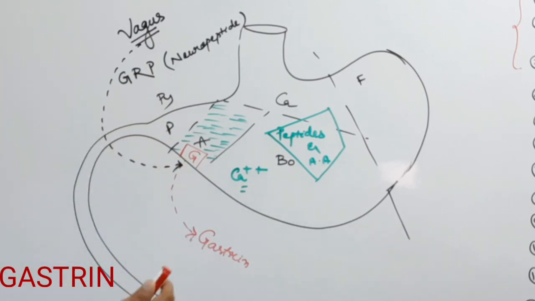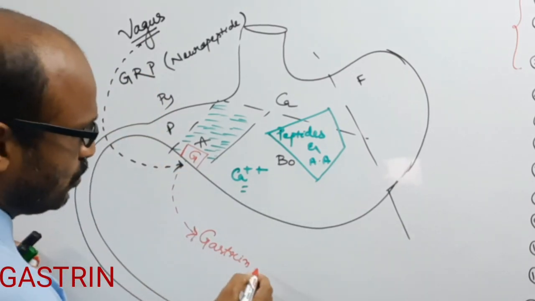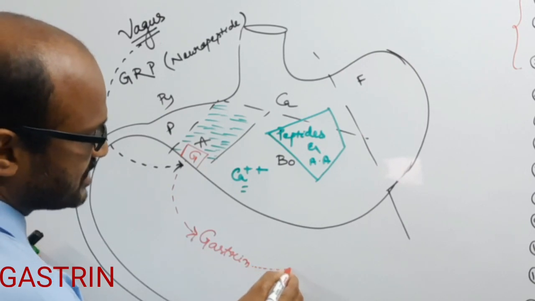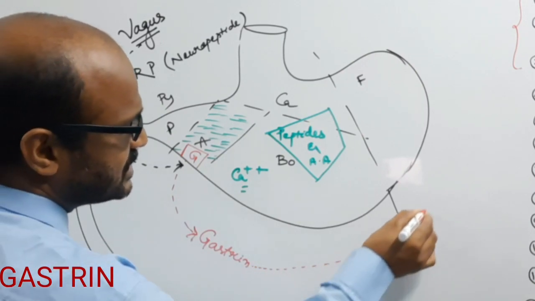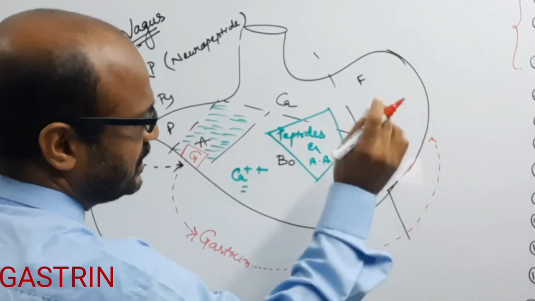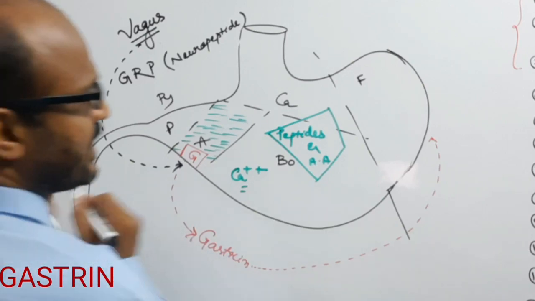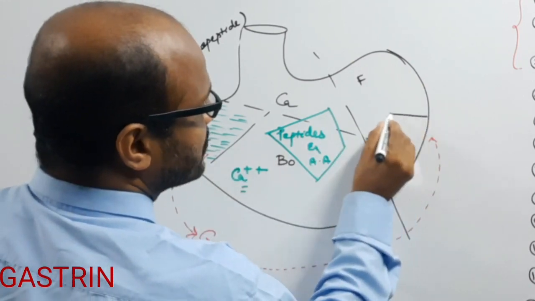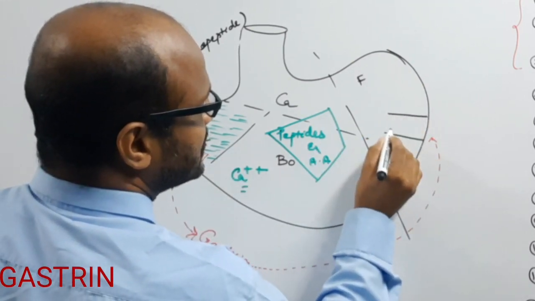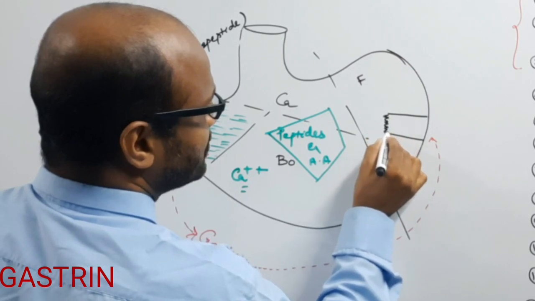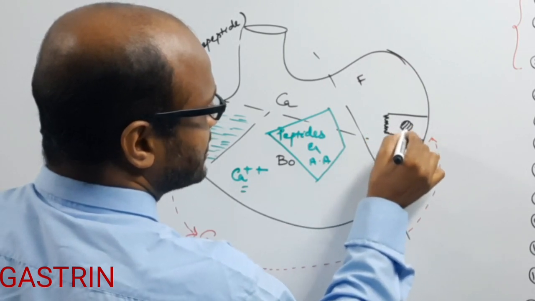The G cell releases gastrin through the bloodstream. It reaches the target cell. Here the target cell is the oxyntic cell.